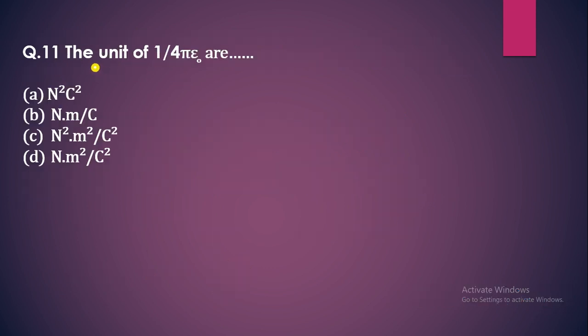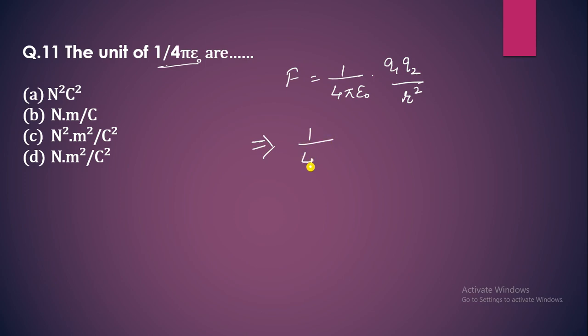Next question: the unit of 1 upon 4 pi epsilon naught r. What is the answer of this question? You can learn the answer directly, but we can solve it according to Coulomb's law. Force is equal to 1 upon 4 pi epsilon naught q1 q2 by r square. This implies 1 upon 4 pi epsilon naught is equal to f into r square upon q1 q2.